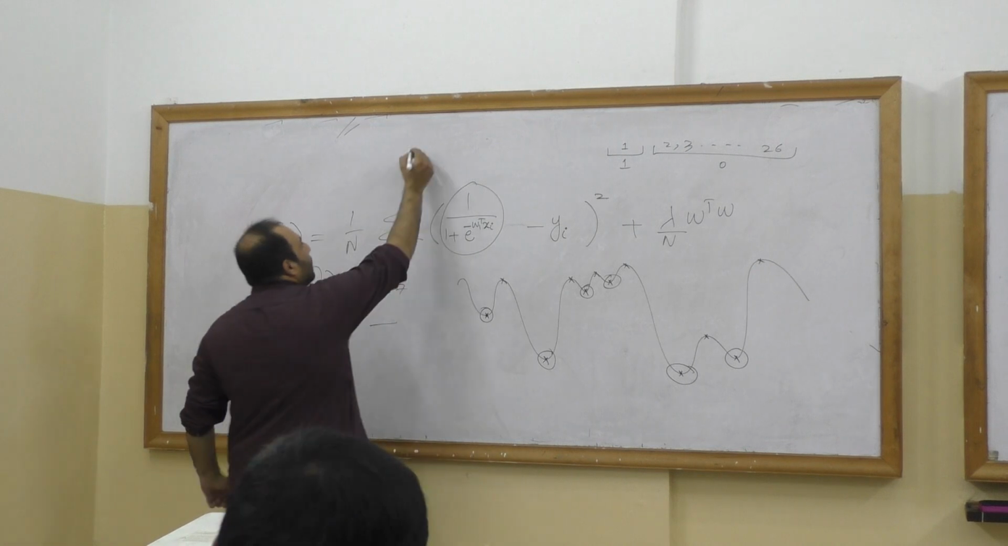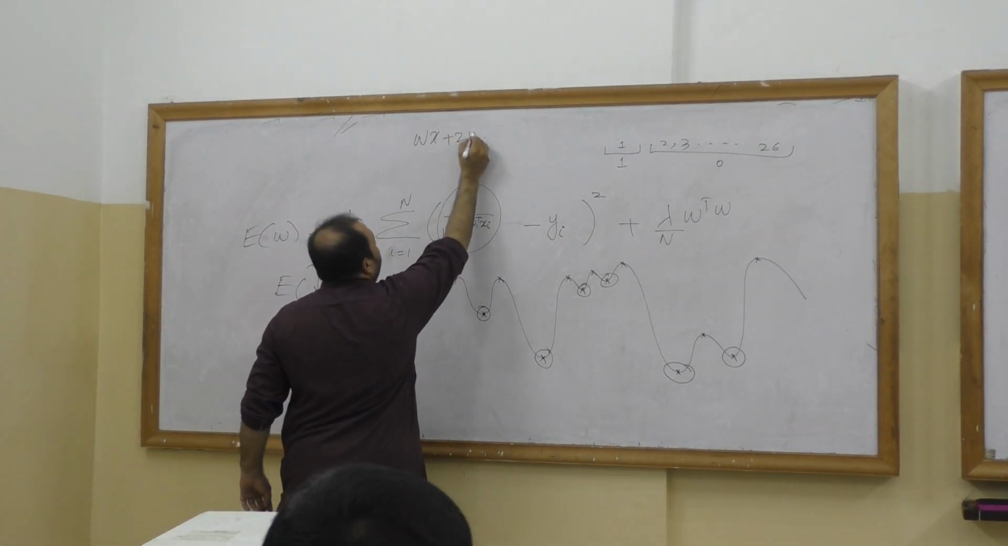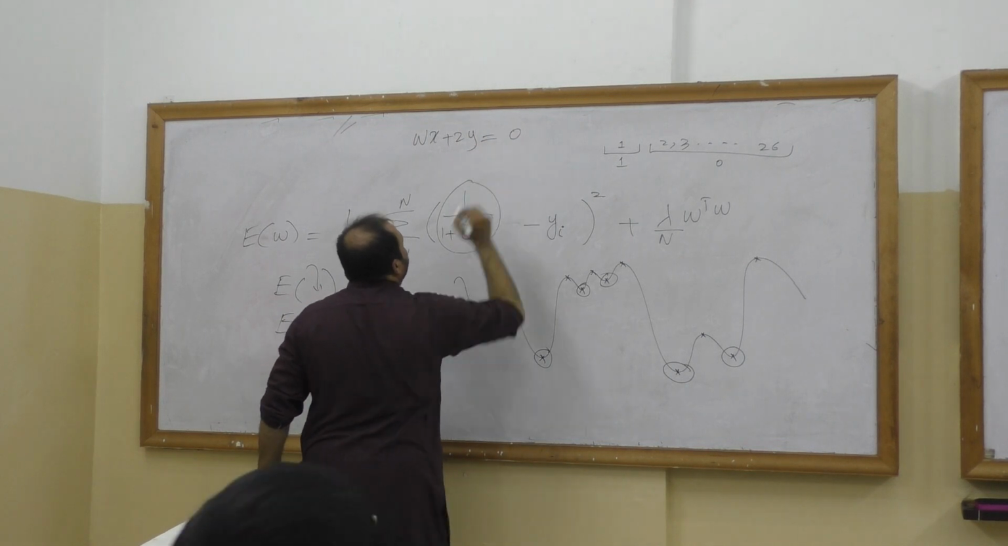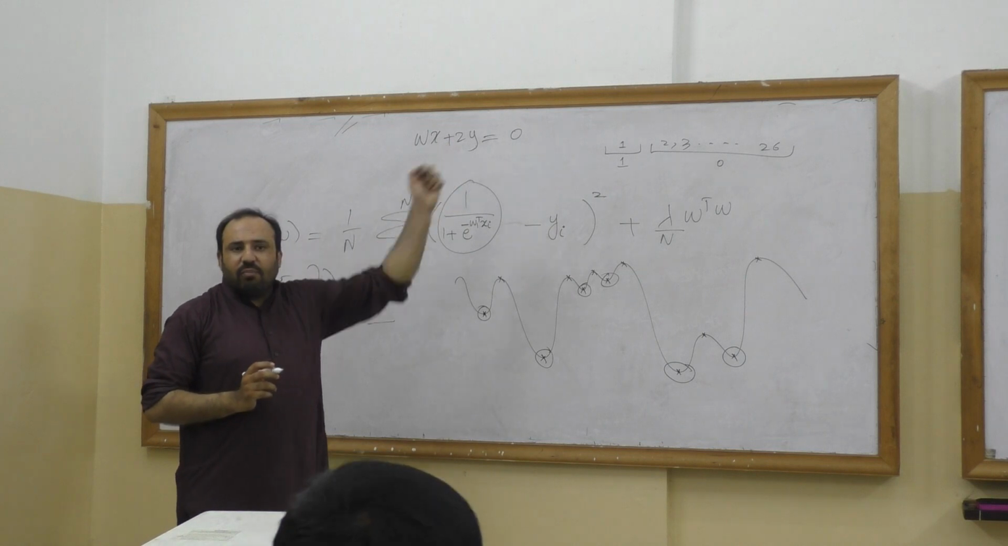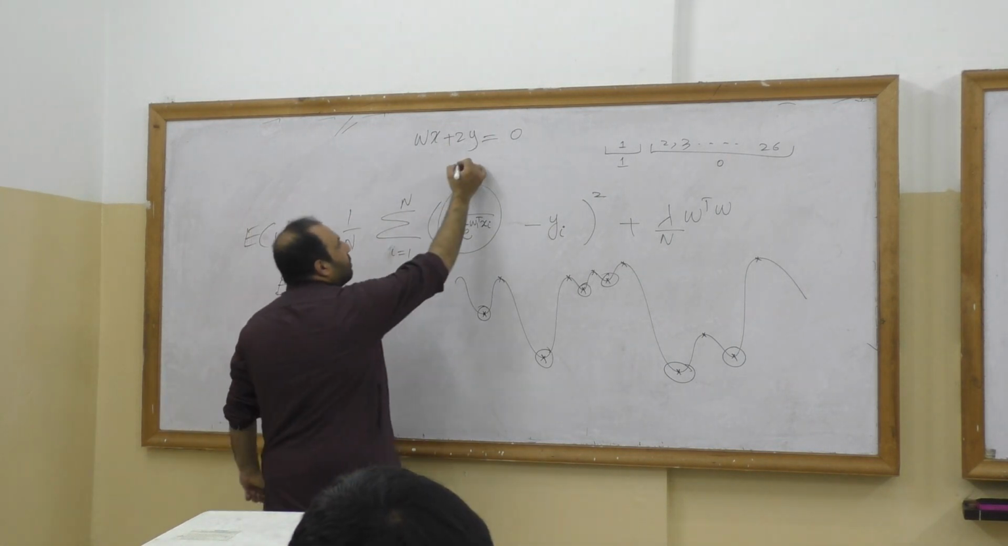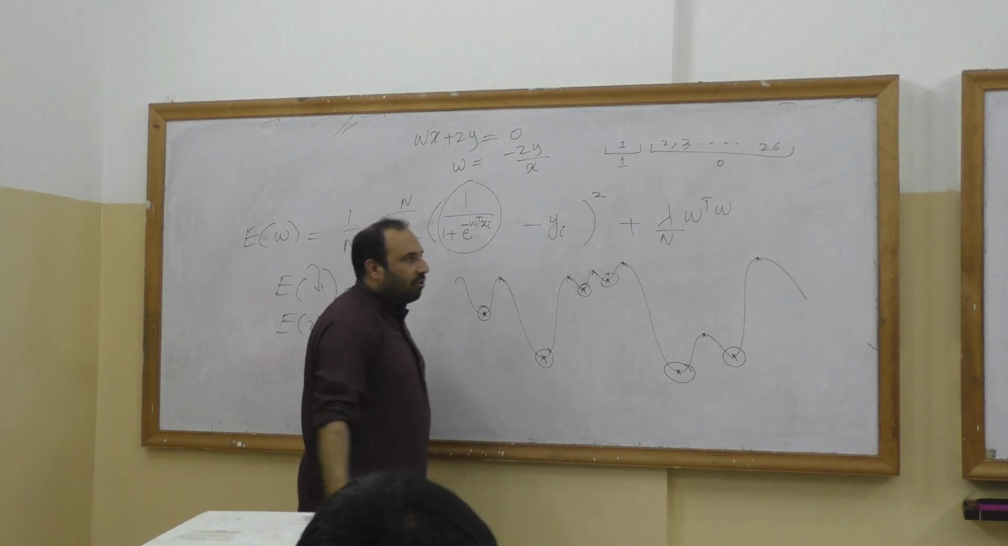Look here. If I tell you Wx plus 2y is equal to 0, what is the value of W? If you solve this equation, what is the value of W? Very simple. It is minus 2y over x. That's the value. Found, very easy.